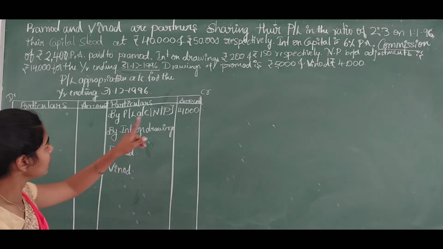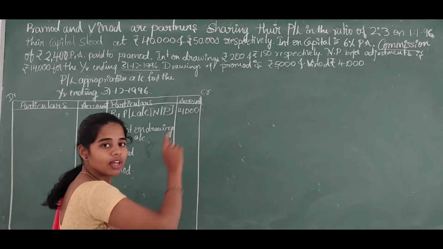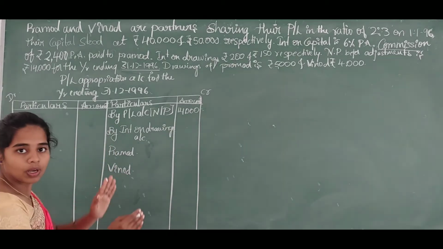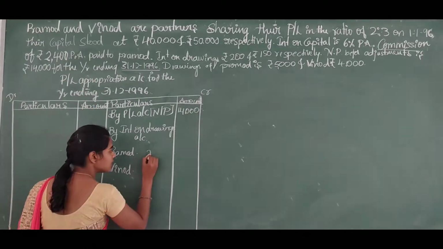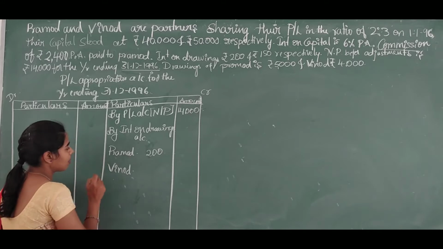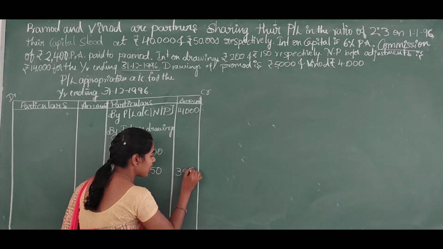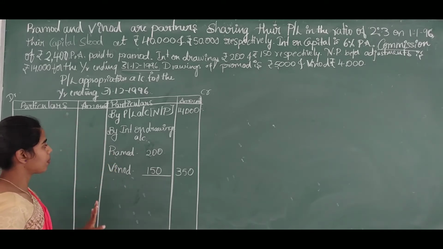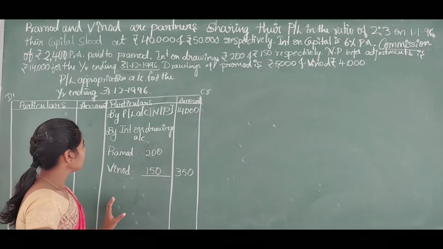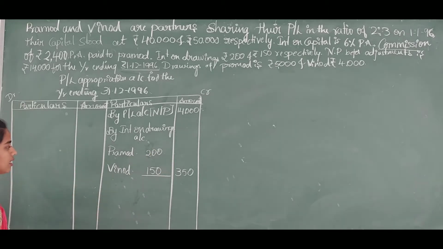Interest on drawings of Pramod is 200 and Vinod is 150, because in the next word we have respectively. That means the first amount belongs to the first person and the second amount belongs to the second person. So we will consider 200 for Pramod and 150 for Vinod. Total amount is 350. We will write it in the outer column. On the credit side we have entered all entries, because on the credit side of profit and loss appropriation account these two are compulsory and other information has not been given.